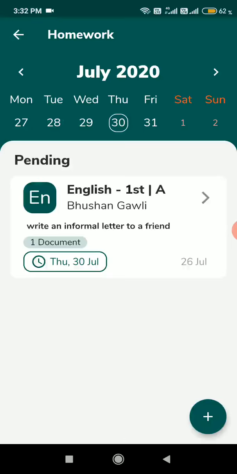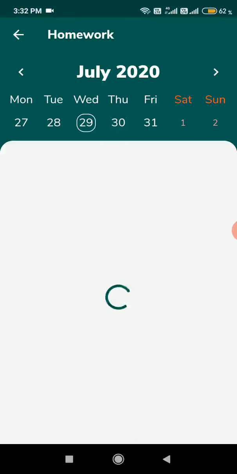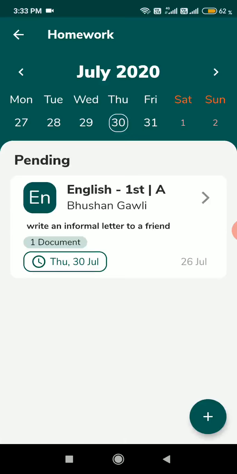In other apps, like consider WhatsApp, if someone sends the homework, it just goes on the top of the chat. The child will never be able to see it, right? Like 200, 300 messages above. He will never be able to see it. But here, the child is notified that your homework is pending, right? On 31st July, a day after the pending date, he won't be able to see the homework, right? So they can't really give an excuse that they have forgotten to do the homework.